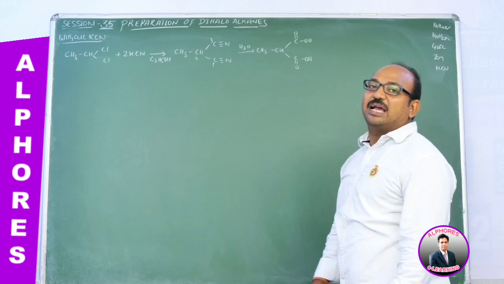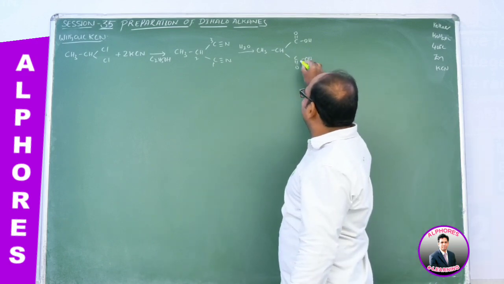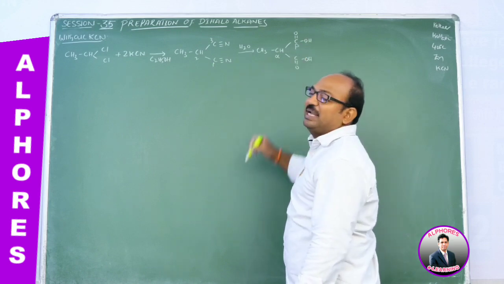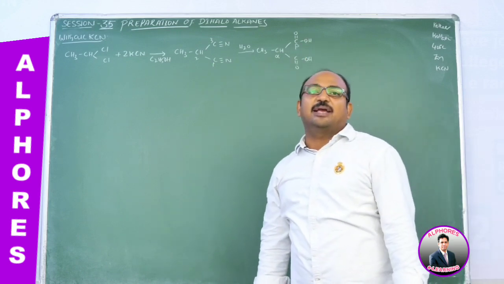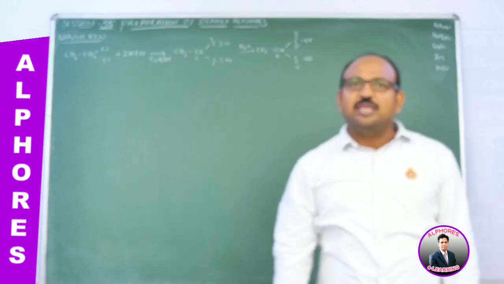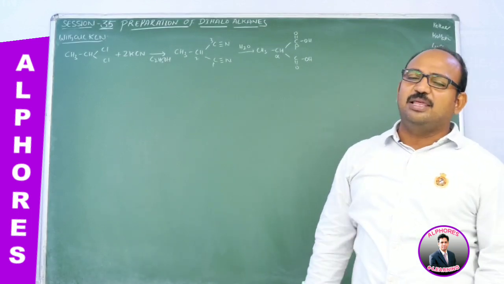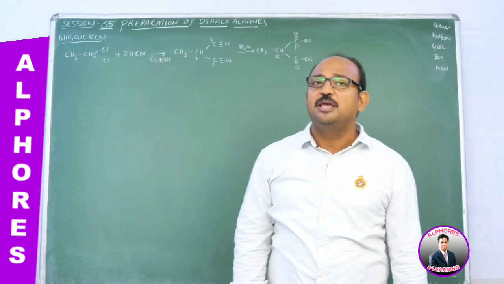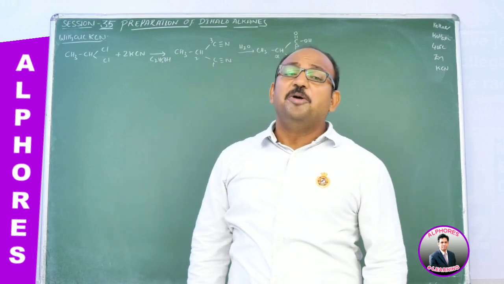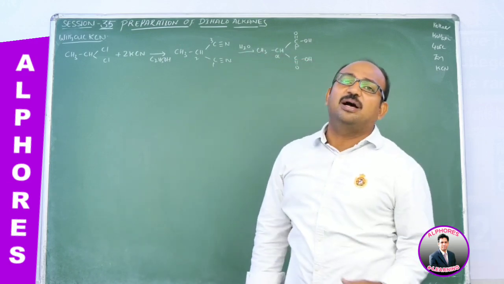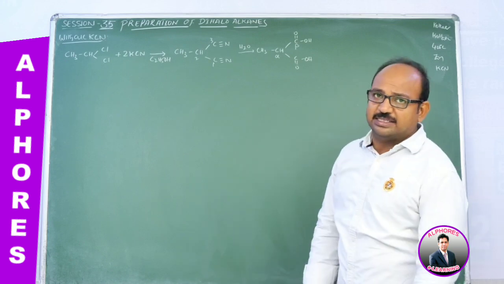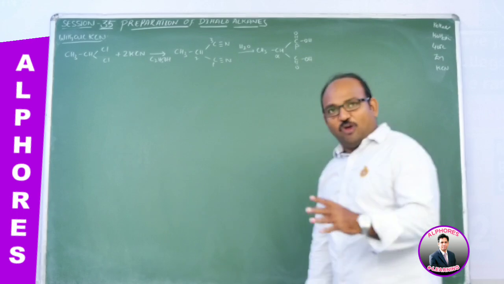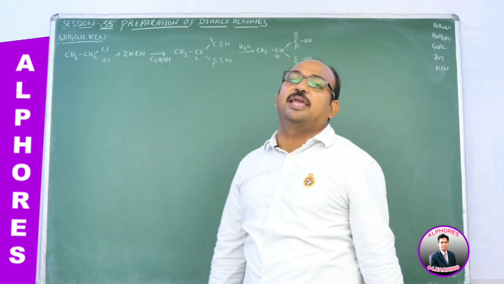So here you are getting a dicarboxylic acid, and with respect to the C double bond O functional carbon, this is the alpha carbon and this is the beta carbon. This is a beta dicarboxylic acid. Remember, beta keto acids, beta dicarboxylic acids, and beta gamma unsaturated carboxylic acids undergo decarboxylation upon heating, even though without using any decarboxylating agent.